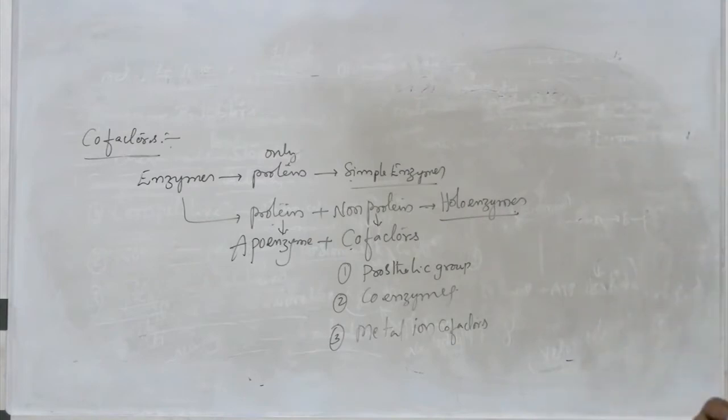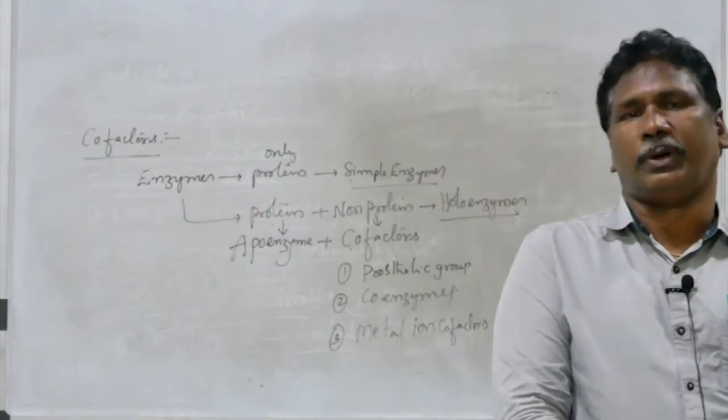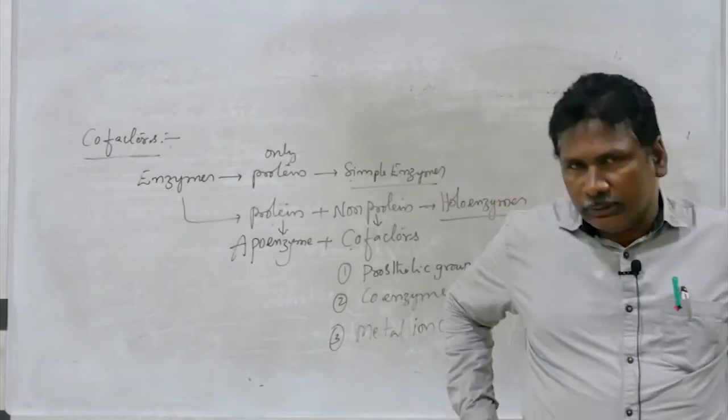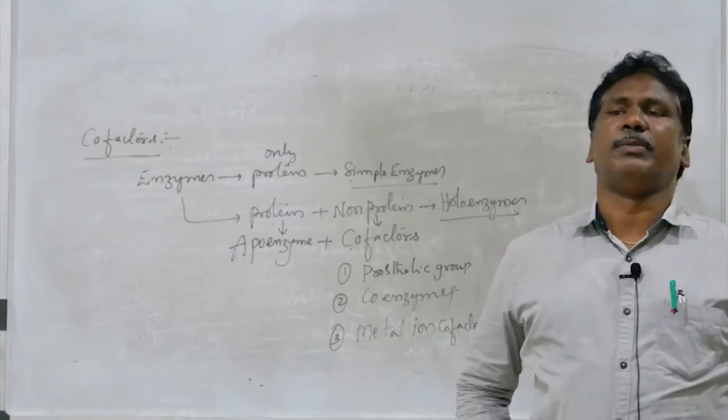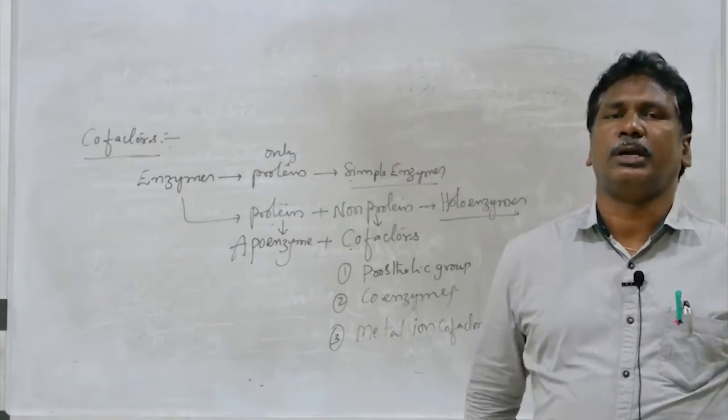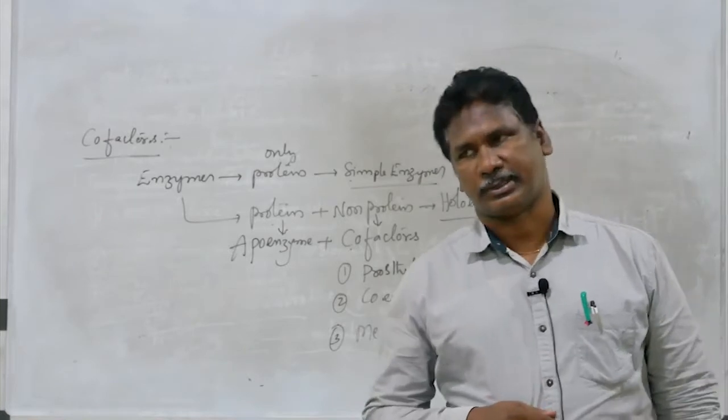Once again, you can see this one. If the enzymes are made up of only proteins, those are called simple enzymes. But most of the time the enzyme has a proteinous part and a non-proteinous part. Such enzymes are holoenzymes, also called conjugated enzymes.